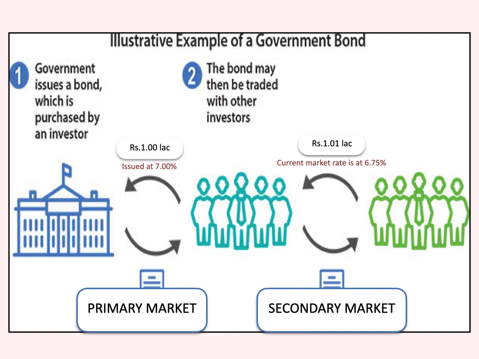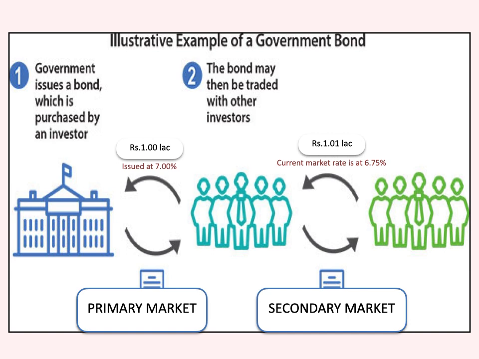Similar platforms are available for purchase and sale of government securities. So if the government security is sold at 7% at the time of issue, and down the line the rate of interest in the market comes to say 6.75, that means the 7% interest rate becomes very attractive, and people are ready to pay a premium for buying this security.